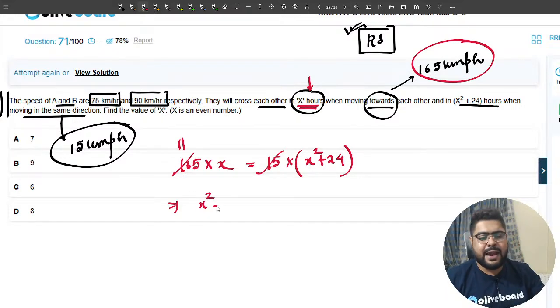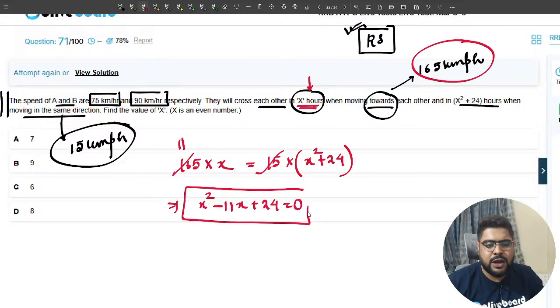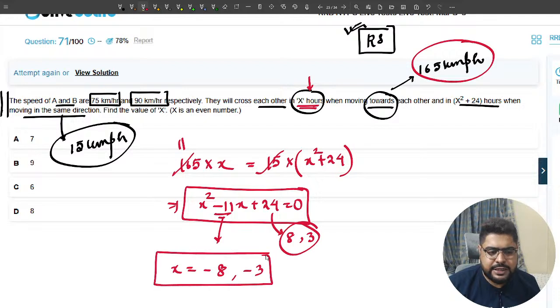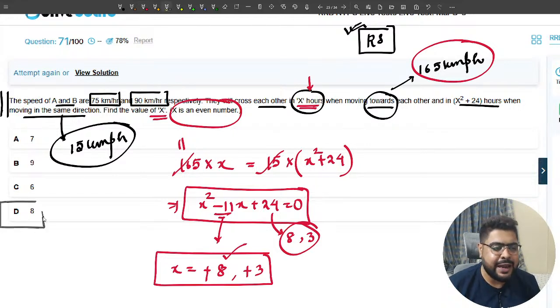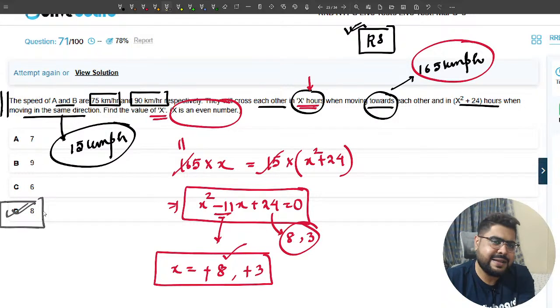Sir, x squared minus 11x plus 24 is 0. So again I told you, 8 into 3 is 24. I need minus 11, so the values of x are minus 8 and minus 3. What we need to do is just change the signs. That is your options. So find the x. X is even means the answer will be 8, option D, sir. Option D, 8 is your answer. Clear? Clear, sir? Simple.